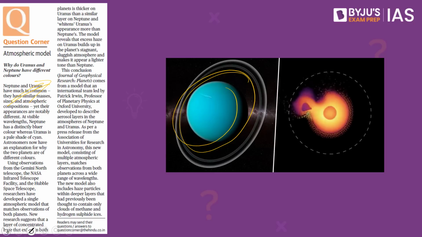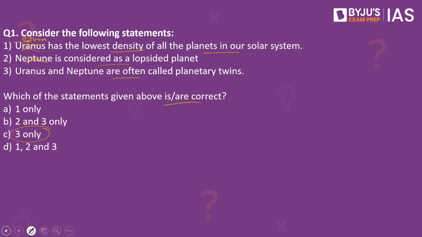When we look into the third statement, yes, Uranus and Neptune are often called planetary twins, because they have plenty of similarities. These are the major planets in our solar system, and they are about the same size, roughly 15 times the size of the Earth. Both planets spin much faster than the Earth, completing their rotations in less than 17 hours. As a result, the third statement is right, and the first and second statements are wrong. So the answer to this would be 3 only.